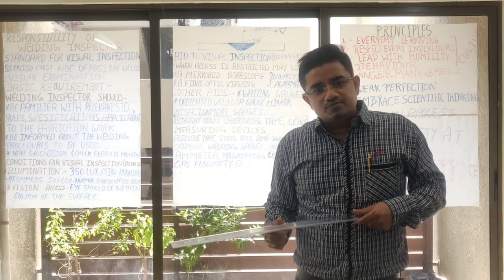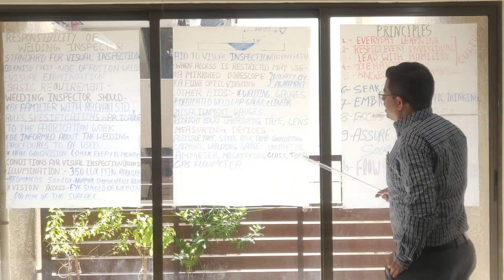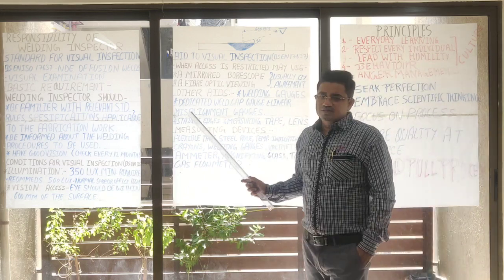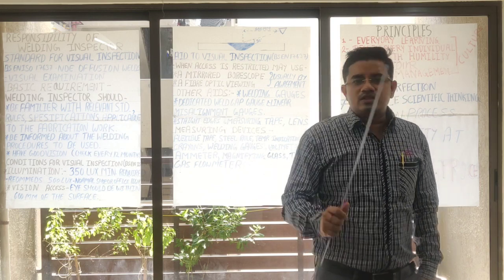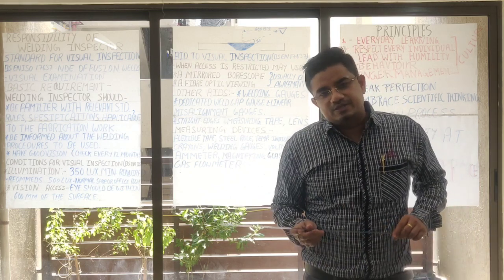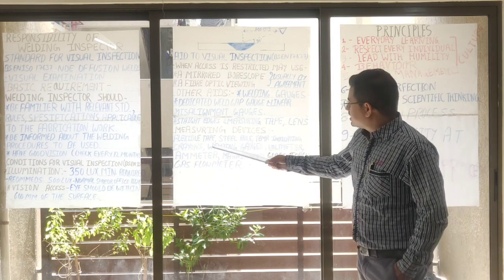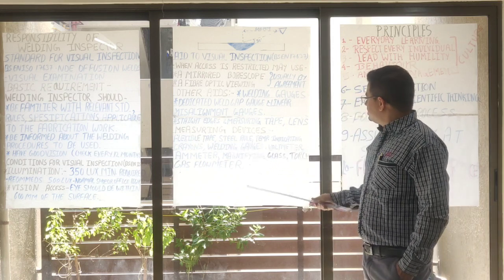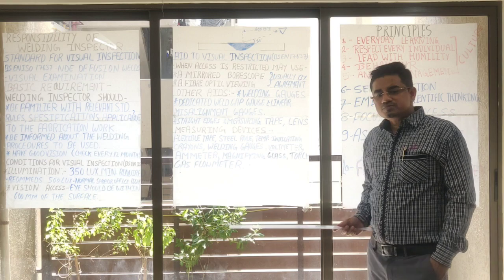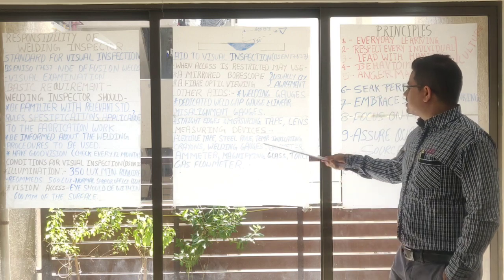And some more measuring devices we use to measure the weld and weld preparation: flexible tape, steel rule, and temperature indicating crayons.